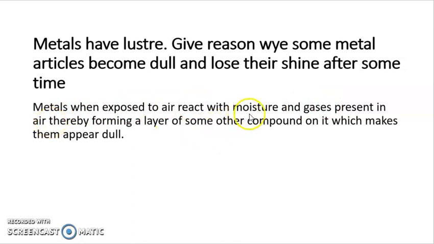So metals react with the moisture, meaning water, and the gases, basically oxygen, present in air, thereby forming a layer of some other compound on it which makes them appear dull. Basically these compounds are the oxides of these metals, which make the appearance of that particular metal dull. That is why while studying luster, we rubbed the surface with sandpaper or a freshly cut surface was observed.